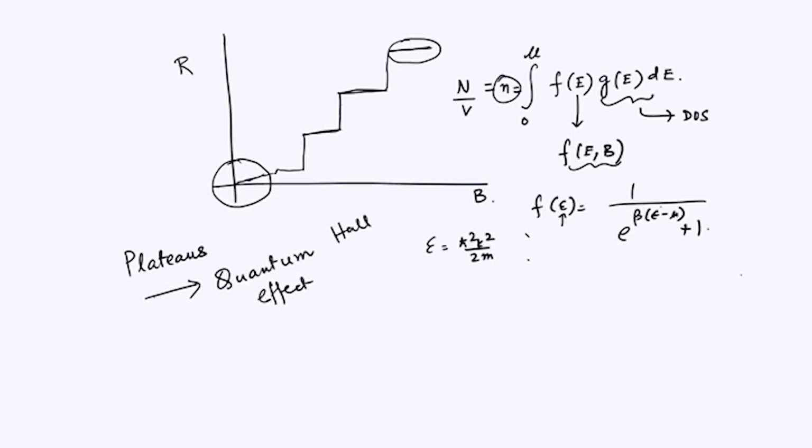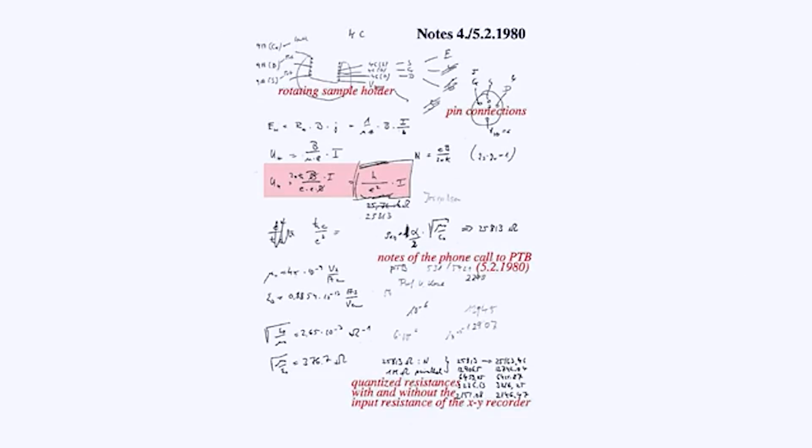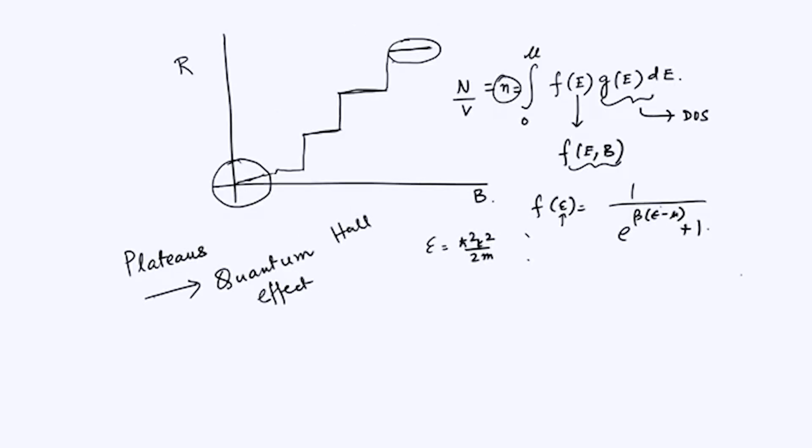Now, what von Klitzing found out on the day of his discovery, in which he actually wrote some nice notes, which are sort of illegible because they have been used many times, was that these resistivities are quantized in units of h over e square, which means this has a value h over e square.